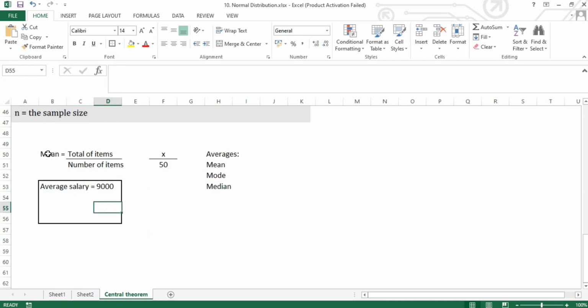Person A, B and C might have 10,000, 15,000 and 9,000 rupees as their salary.